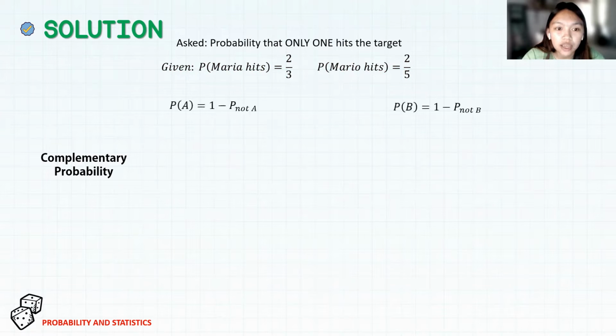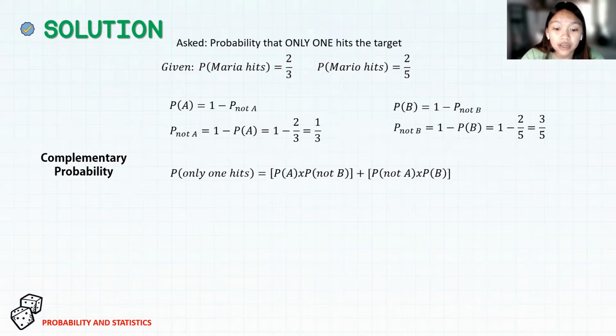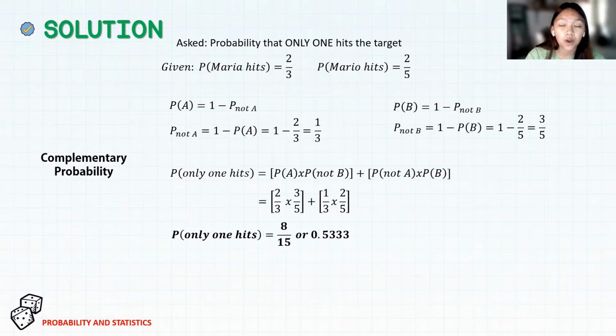The second approach uses the formula from complementary probability, where the probability of A to happen is equal to 1 minus the probability of A to not happen. After we get the values of the probability of A not happening and the probability of B not happening, we use this formula, wherein we add the product of P(A) and P(not B) and the product of P(not A) and P(B). We then substitute the values again and reach an answer of 8/15, or approximately 0.5333.